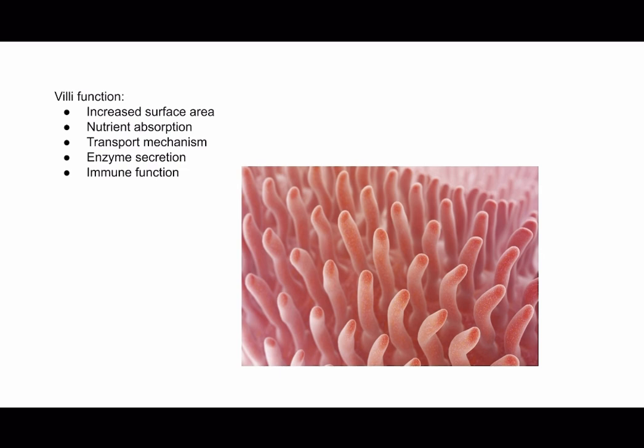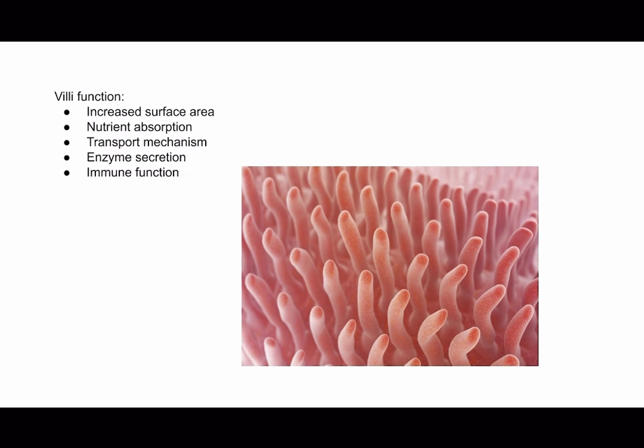And then we have transport mechanisms. The villi contain blood vessels and a network of lymphatic vessels called lacteals. These vessels facilitate the transport of absorbed nutrients. Nutrients such as glucose and amino acids are absorbed into the blood capillaries within the villi and transported to the liver via the hepatic portal system. Fatty acids and fat-soluble vitamins are absorbed into the lacteals and enter the lymphatic system before reaching the bloodstream.